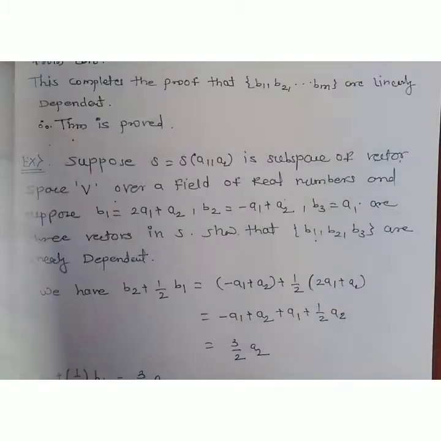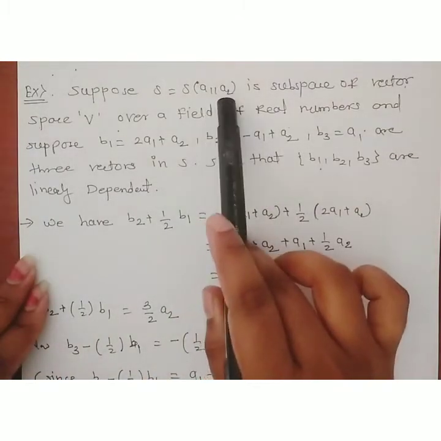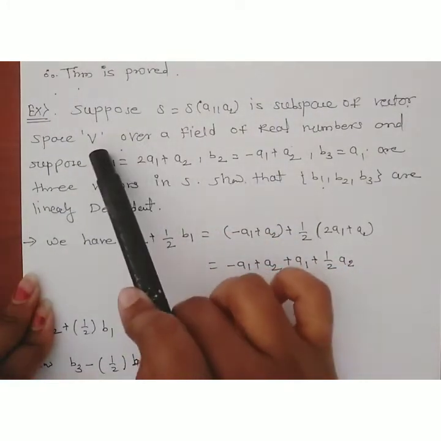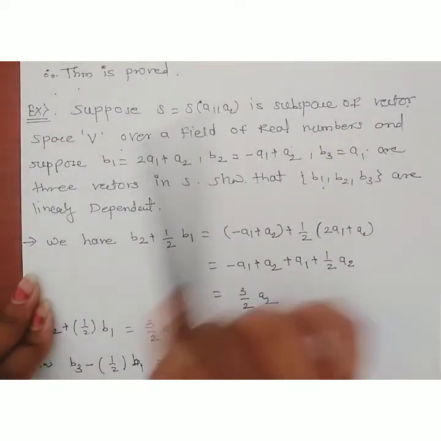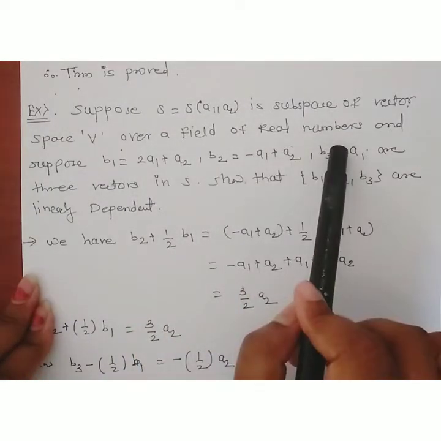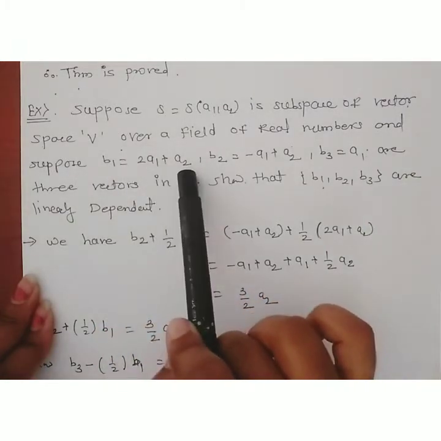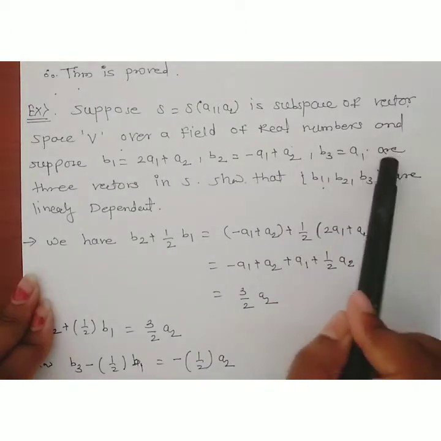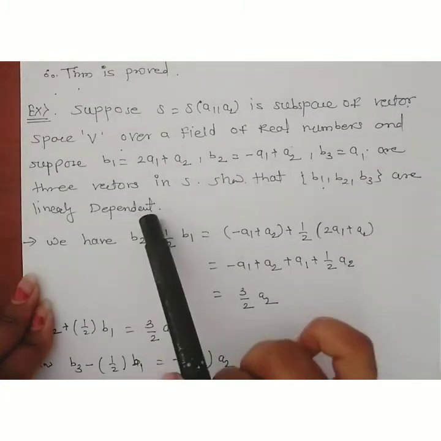Now, what is an example? Suppose S is equal to the span of a1, a2. We are given a subspace S of the vector space V such that S is equal to the span of these vectors a1, a2 over the field of real numbers, and suppose b1 is equal to 2a1 plus a2, b2 is equal to minus a1 plus a2, b3 is equal to a1 are three vectors in S, then show that b1, b2, b3 are linearly dependent.